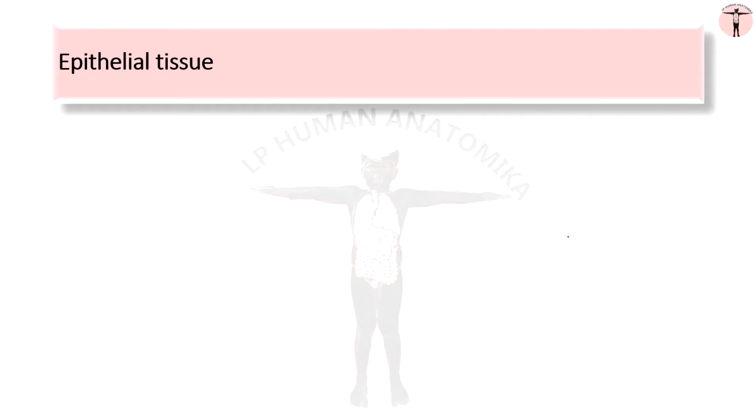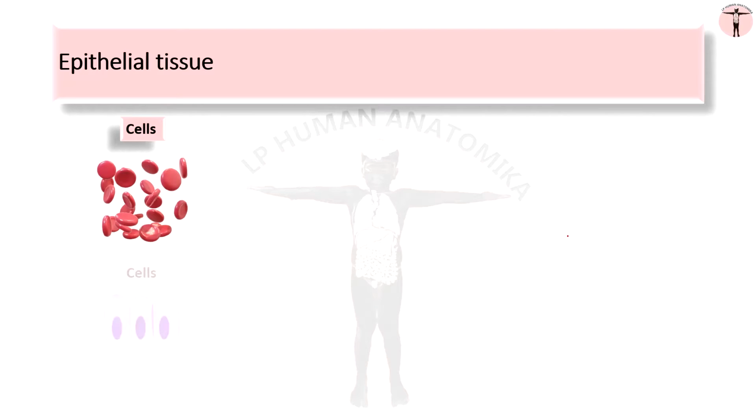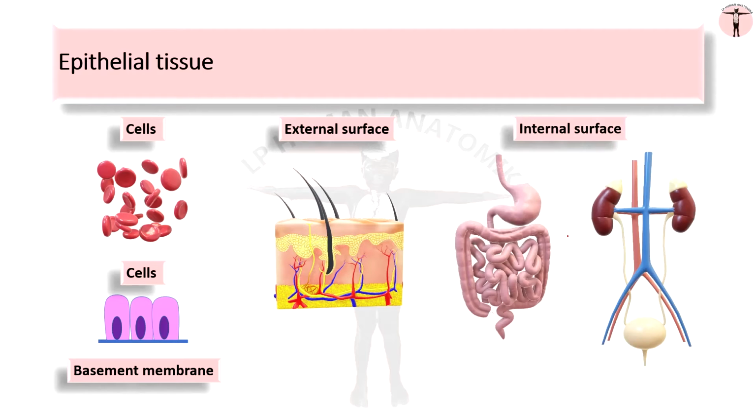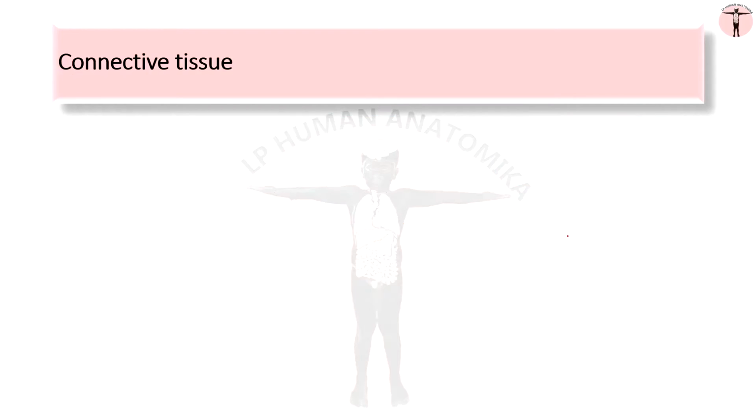When do we call cells epithelial tissue? The epithelium is a layer or layers of cells resting on the basement membrane. It lines the external and the internal surface of the body cavities and of hollow viscera. The epithelia also line the secretory units and ducts of exocrine glands, kidney tubules, lung alveoli, etc. The chief functions of epithelial tissue are protection, absorption and secretion.